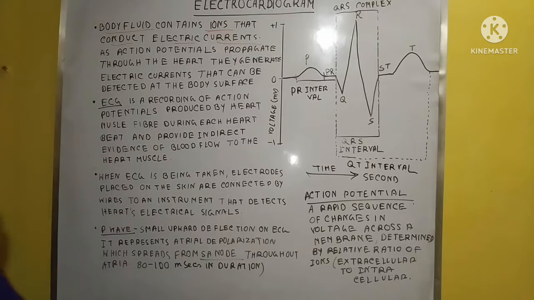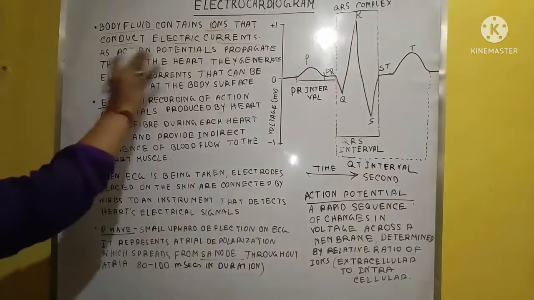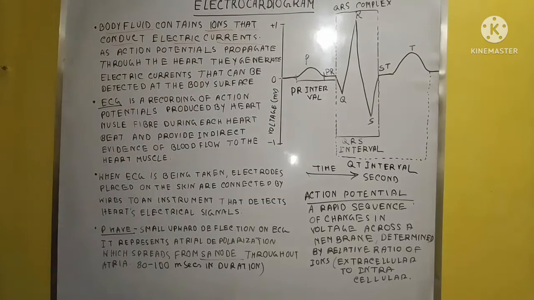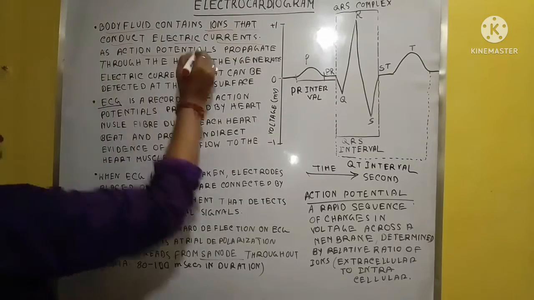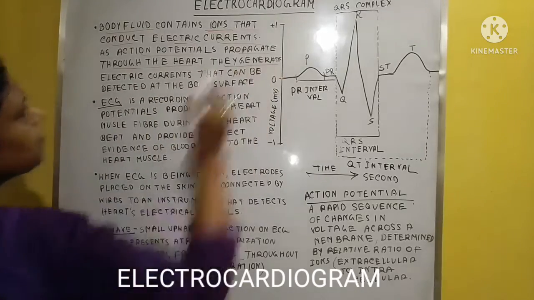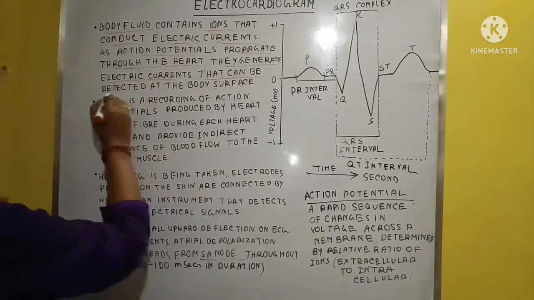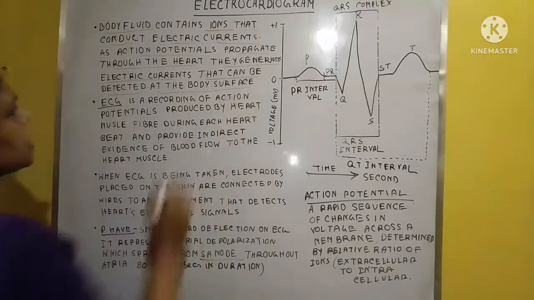The body fluid contains ions that conduct electric currents. As action potentials propagate through the heart, they generate electric currents that can be detected at the body surface.